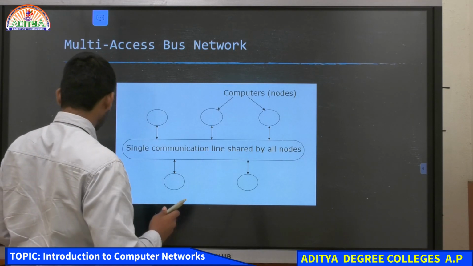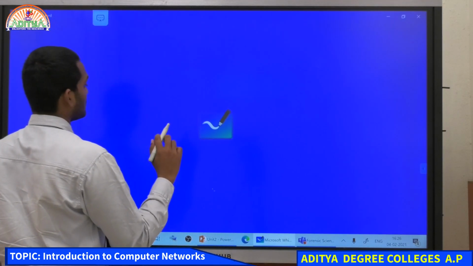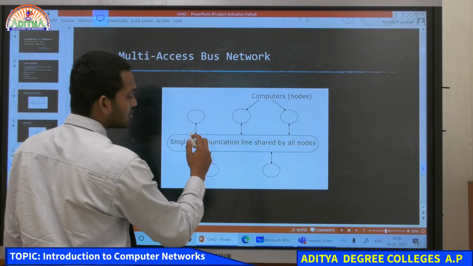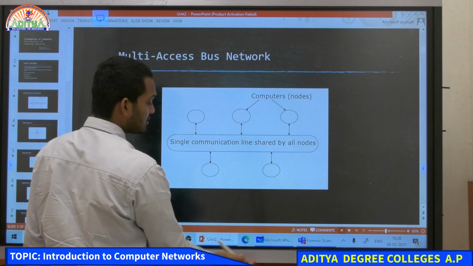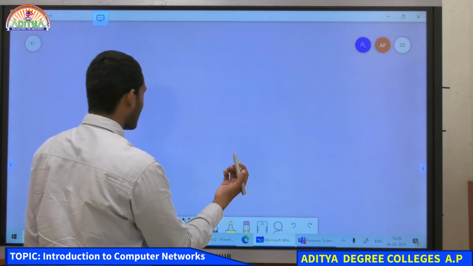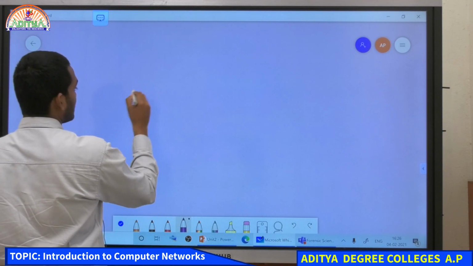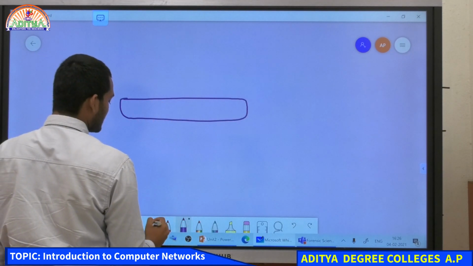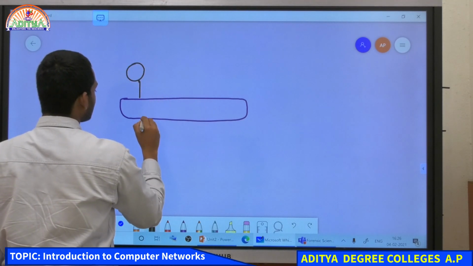I will draw this diagram, just a minute. When we want to send data from one computer or node to another computer, that is why we require these networks, and that is called a computer network. So, what we have is a bus network, and in this bus network we have different computers or nodes.